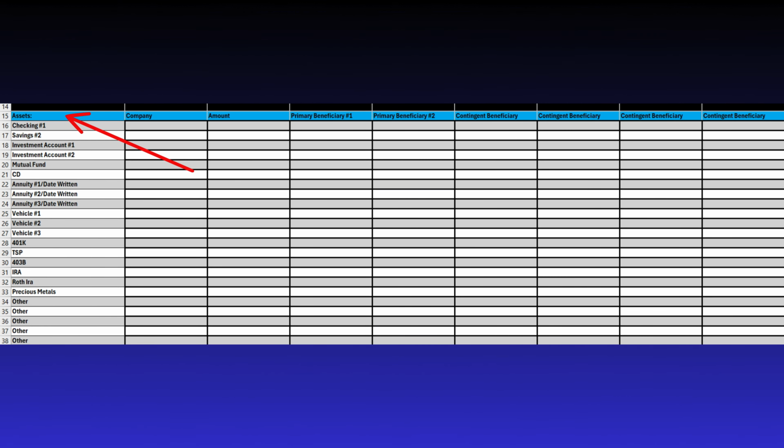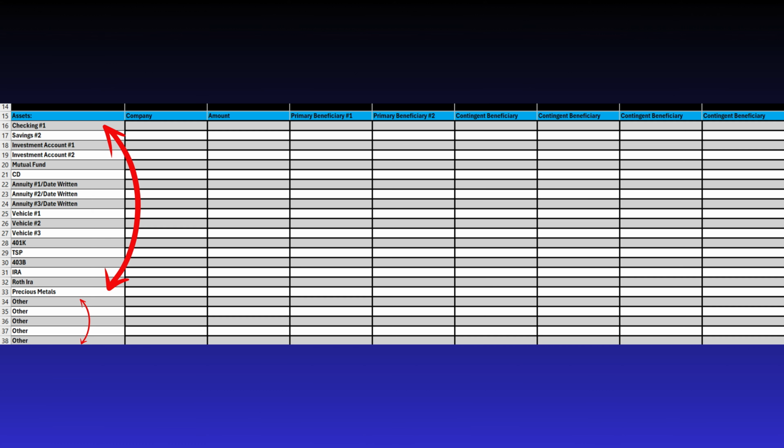Moving on to row 15, you will see where it begins a checklist for your asset types, companies those assets are through, the account or item amounts, and beneficiaries for each kind of asset that you have. You will see rows 16 through 33 list the most common asset types, these being checking account, savings account, investment accounts, mutual funds, CD, annuities, vehicles, 401k, TSP, 403b, IRA, Roth IRA, precious metals, and some other sections for any other kinds of assets that you might have.